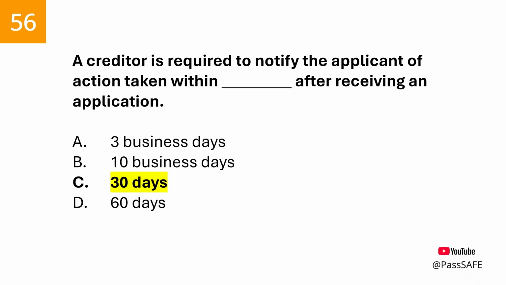Remember, an application under ECOA is creditor defined for the type of credit requested and will be different for each type. For example, an application for a credit card will be different than for an auto loan. An application for a personal loan will be different than an application for a mortgage. Requiring a decision within 30 days prevents a creditor from passively discriminating by not actively deciding to approve the application, deny the application, issue a counteroffer, or issue a notice of incompleteness.